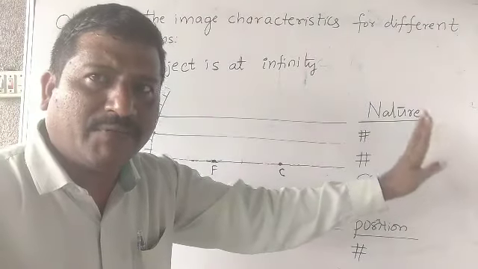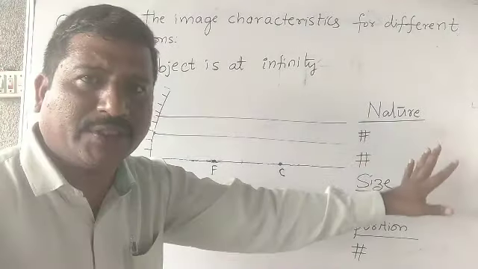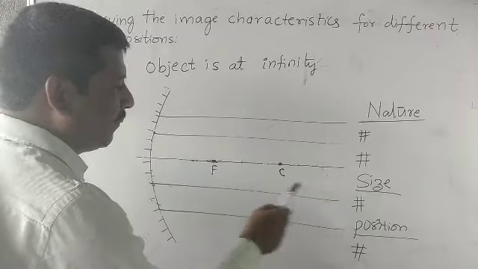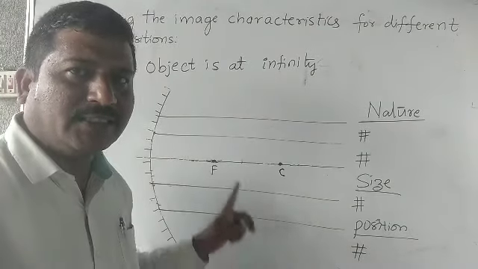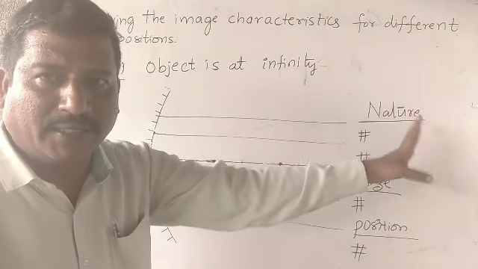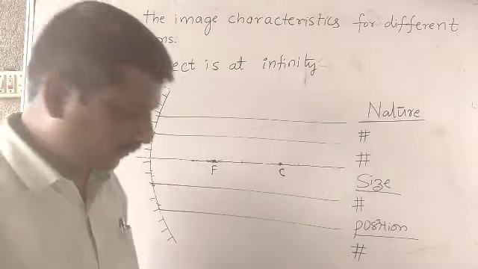When the object is at infinity, we get a parallel beam of light, so no need to mention the object position. Here we have drawn parallel rays. These parallel rays indicate that the object is at infinity.